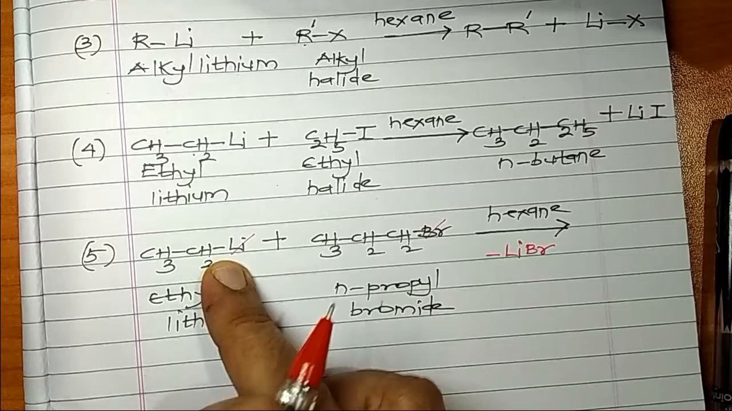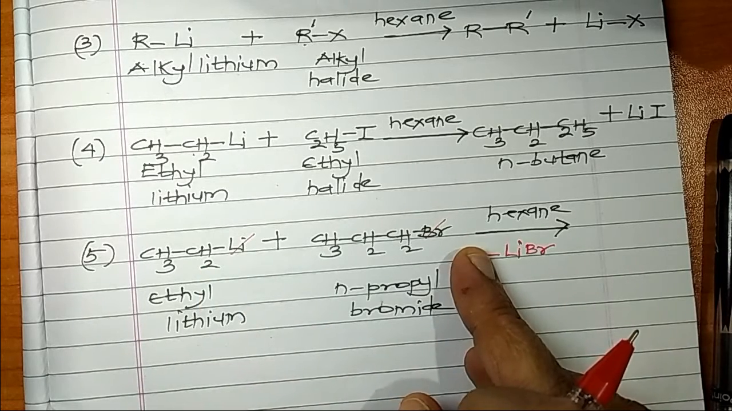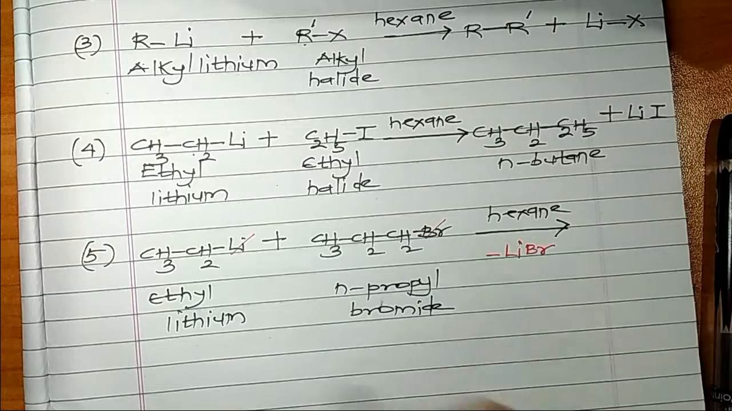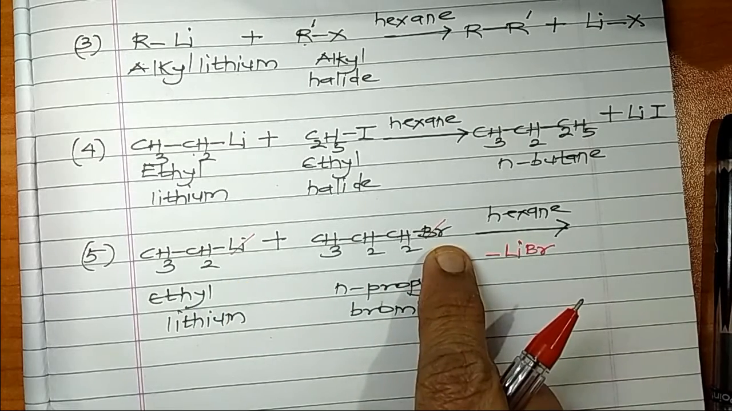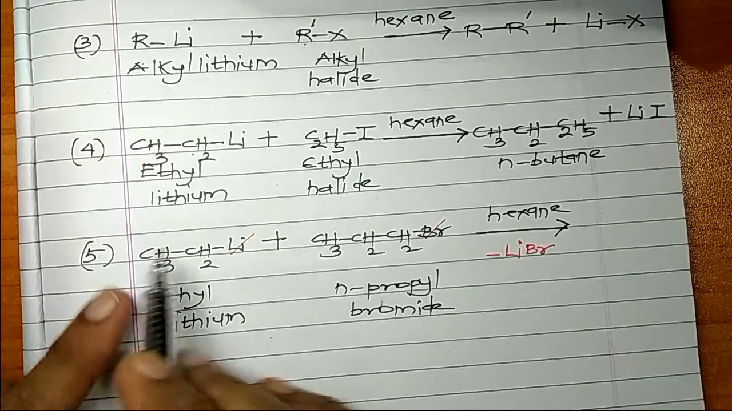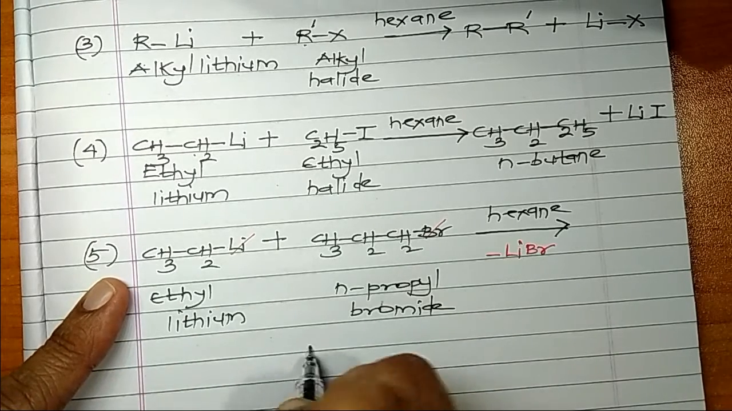So it is the lithium and the bromine. Okay, so you don't cancel it as I have done. I have done it to explain to you. It is this lithium reacting with this bromine, so lithium bromide is removed. Now what is left out? There is an ethyl group here. So let us take that ethyl group.